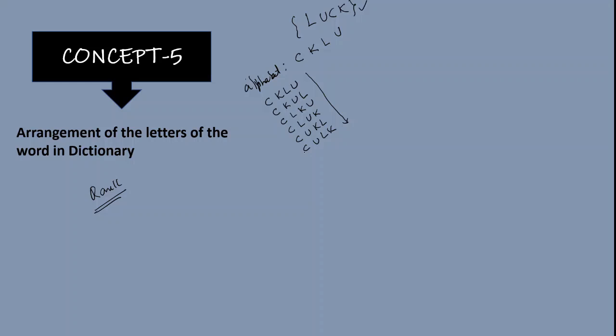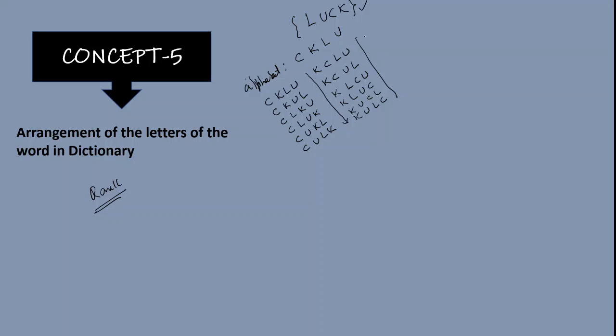So first, as per dictionary, first I am writing all 4 letter words starting with C. Similarly, starts with K. K, C, L, U, K, C, U, L, K, L, C, U, K, L, U, C, K, U, C, L, K, U, L, C. These are another set of six words formed starting with the letter K. So I wrote all words starting with C, and now I wrote the words starting with K.